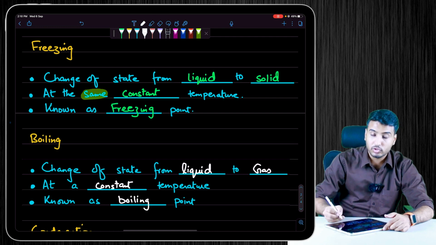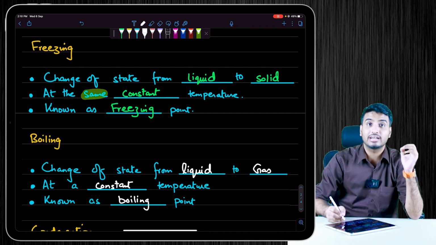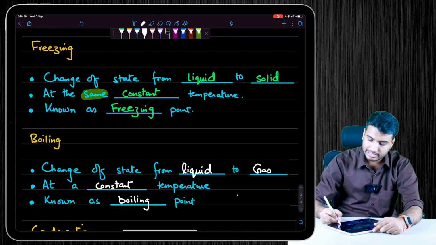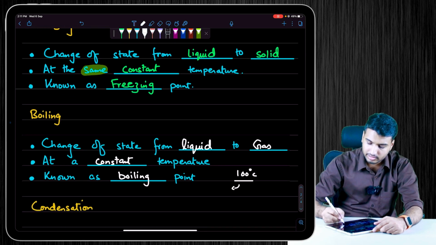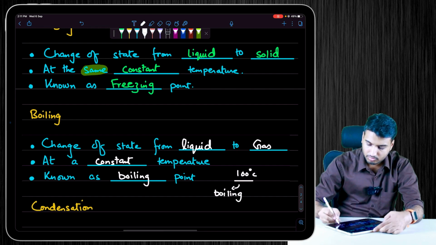For example, pure water boils at 100 degrees Celsius. So 100 degrees Celsius is basically the boiling point of water.